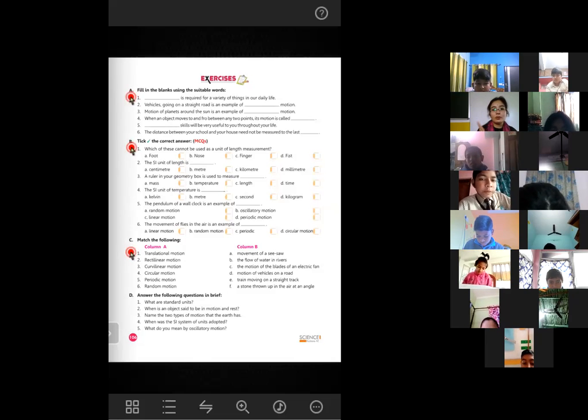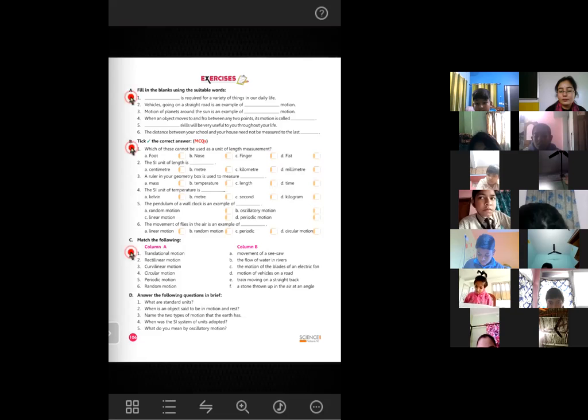We all know it rotates around its own axis. But why is it translational motion? Ma'am, at the same time it moves around the sun in a circular path. That is called revolution. Okay, that is a separate thing. But why is it called translational motion?